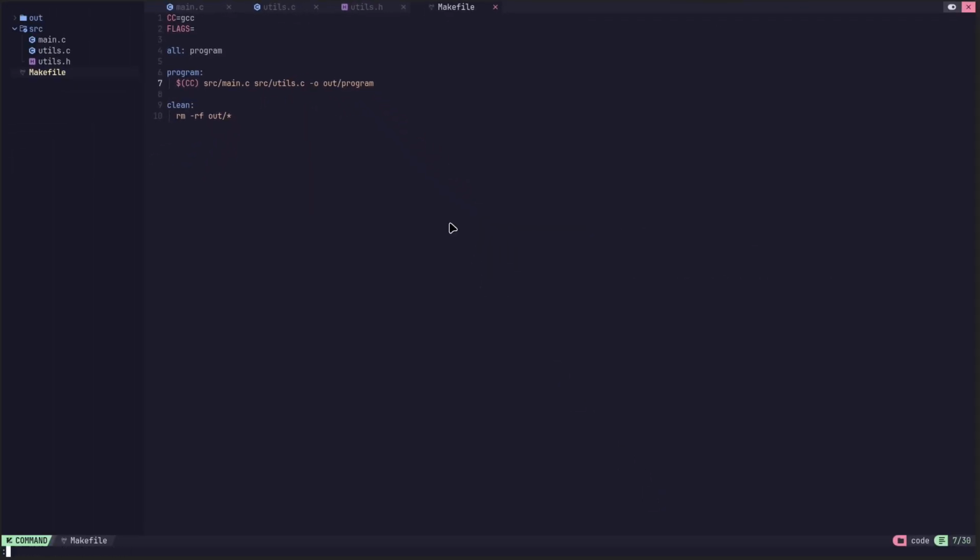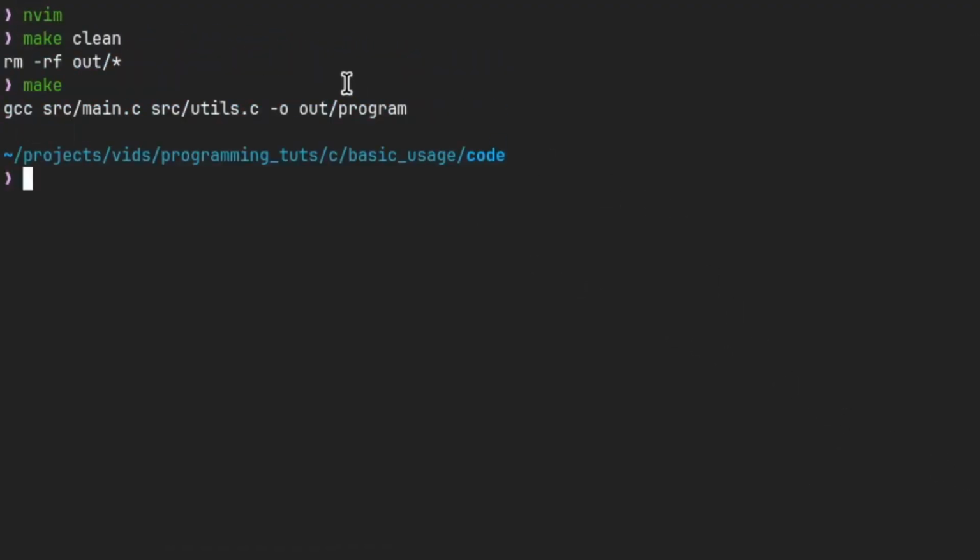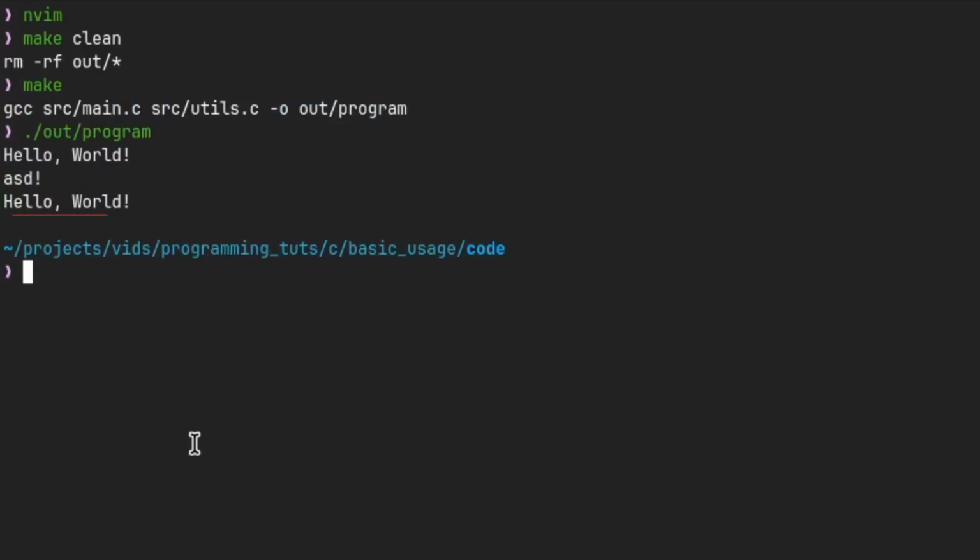After this, we can quit out. I will make clean and make. And as we can see, the outputted command is correctly updated. Now let's go ./out/program. And as we can see, it calls the function correctly.